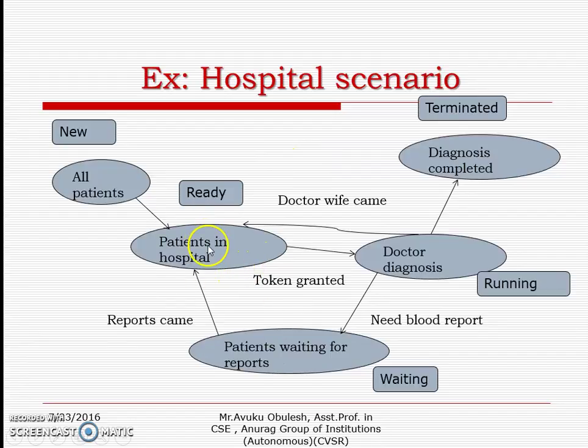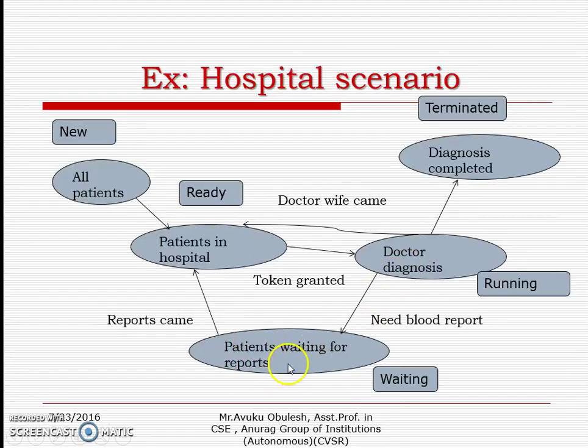For understanding this scenario, I am giving one good example, a hospital scenario. Initially all the patients are there, which I call the new state. Once all the patients are in the hospital with a token, that's the ready state. Once the token is granted, the patient enters the doctor's room, which I call the running state. After checking, if the doctor needs any blood report or urine report, the patient enters the waiting state, waiting for the reports.